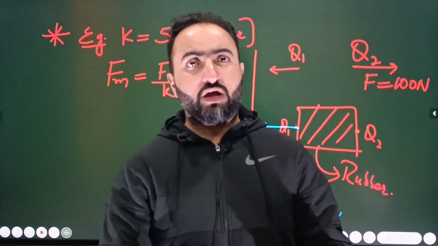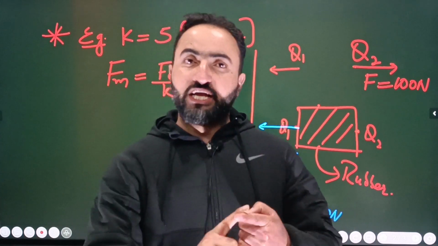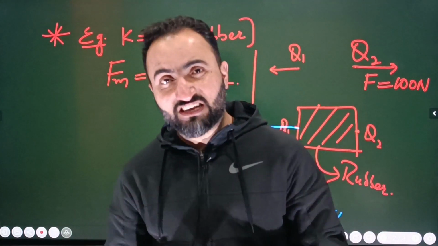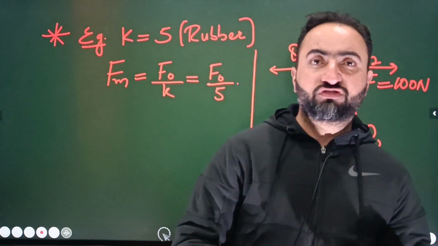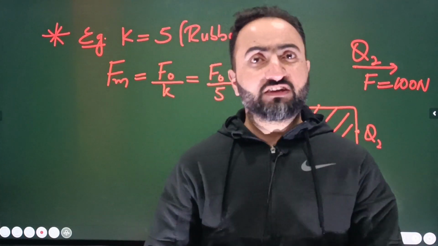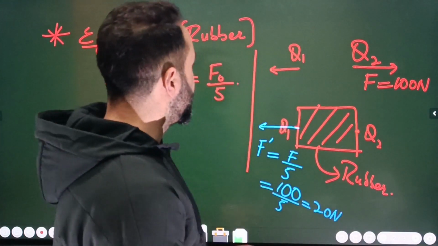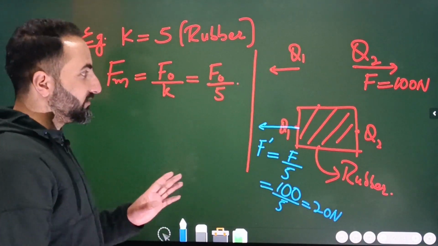I'm sure you have understood this well. If the dielectric constant is 10, what does it mean? The force reduces 10 times, the force weakens 10 times. If the dielectric constant is, for example, 100, the force weakens 100 times, and the force will be equal to F by 100, and so on and so forth.